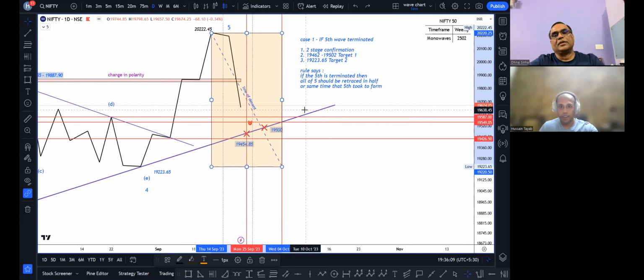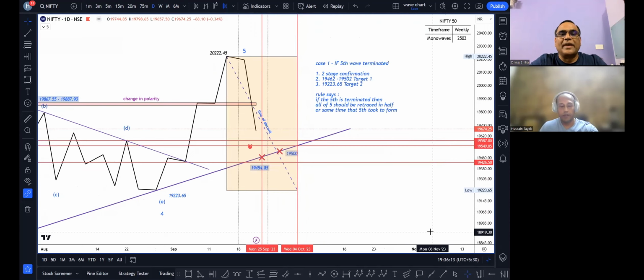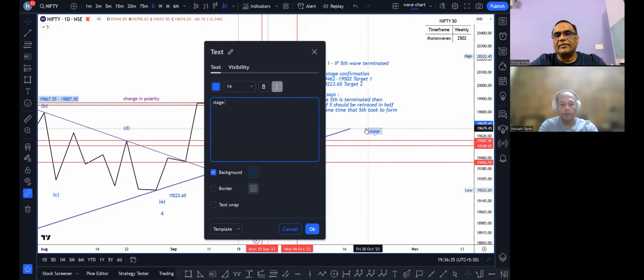So basically, just for the viewers, we are making this rectangle to measure the time that it could take. And as per the rules, the fifth wave will retrace in half or the same amount of time that the fifth wave took to fall. So if the fifth wave has ended, there is a two-stage confirmation in Ne0 wave. The first stage confirmation will be breaking of this 2-4 trend line, which Hussain just showed.